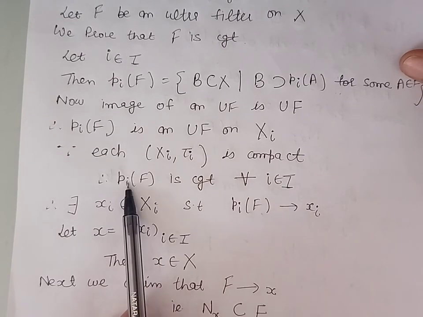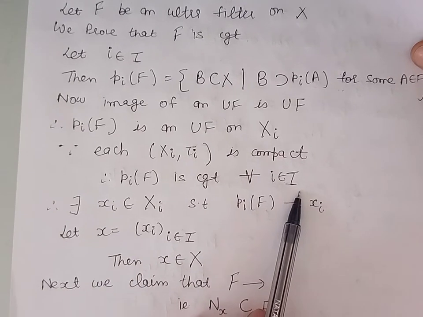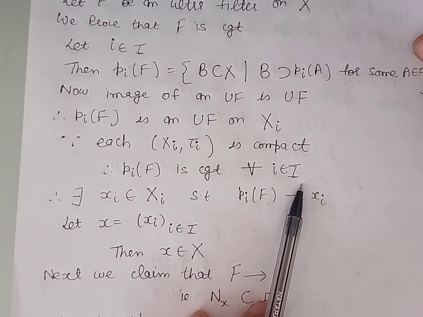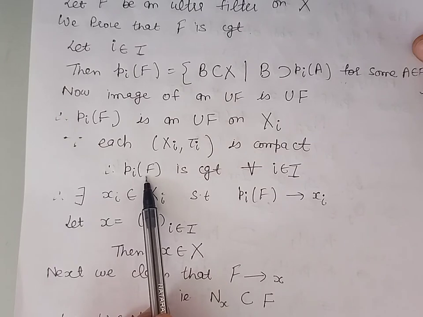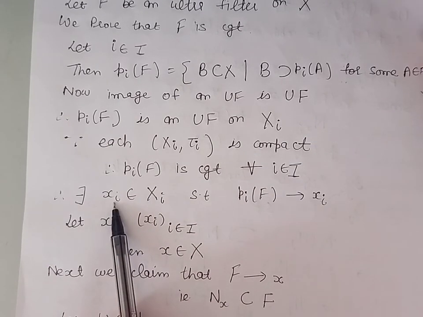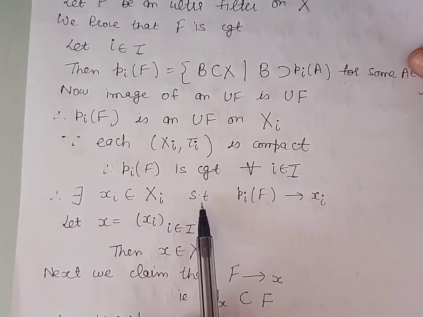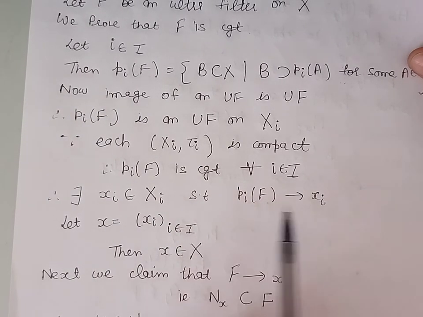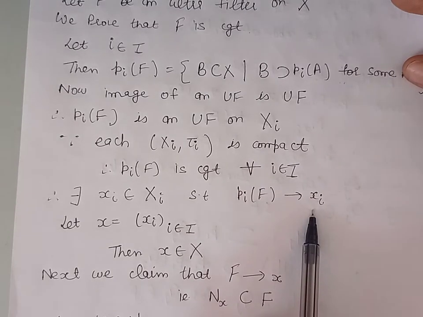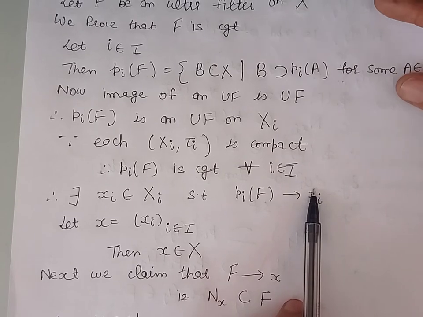So Pi of F, that is convergent for every i belonging to the index set. Now by definition of convergence of filters, there will exist a point xi belonging to the topological space Xi such that Pi of F converges to xi. And this is true for every i belonging to the index set.